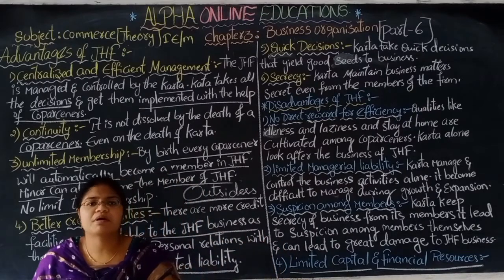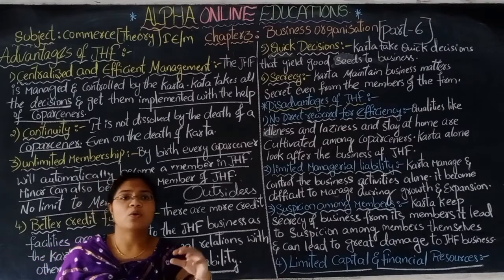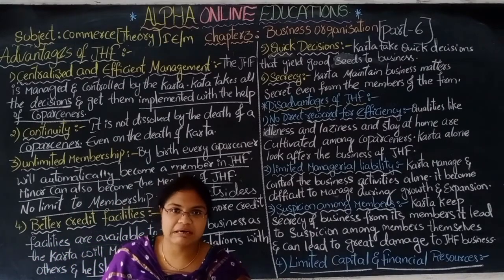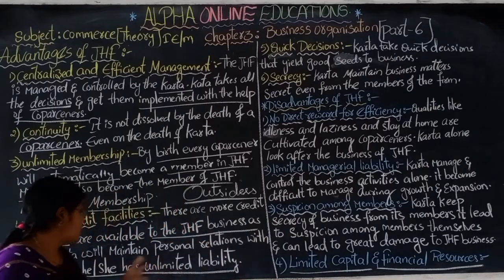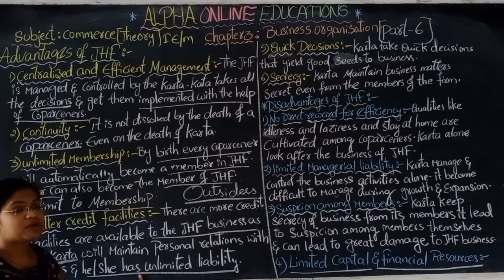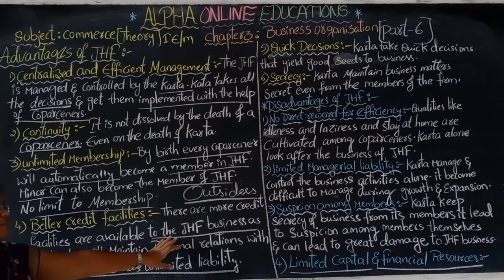There is no restriction that only a male can become the karta. So he or she has unlimited liability. Their personal property and ancestral property can also be utilized in the joint Hindu family business.